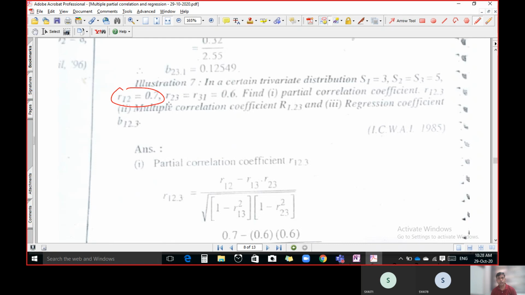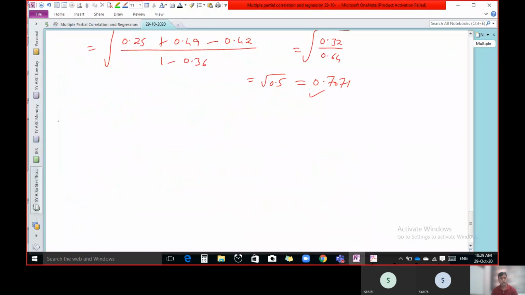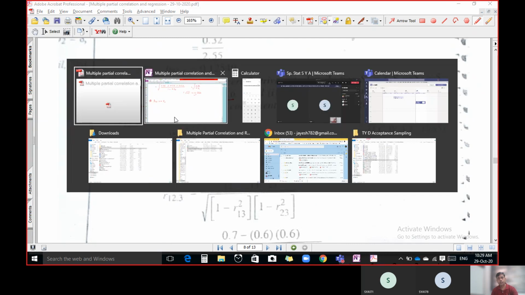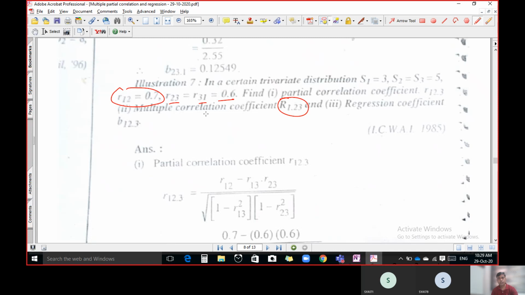R12 is 0.7, R23 and R31 are the same, 0.6. If we want to calculate this R1.23, it's almost the same, only the figures are different. R12 is 0.7, R23 is 0.6, and R13 is also 0.6.